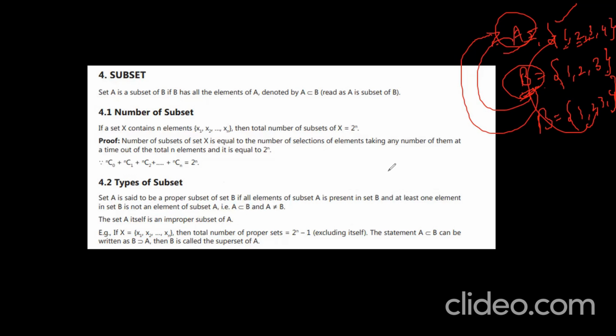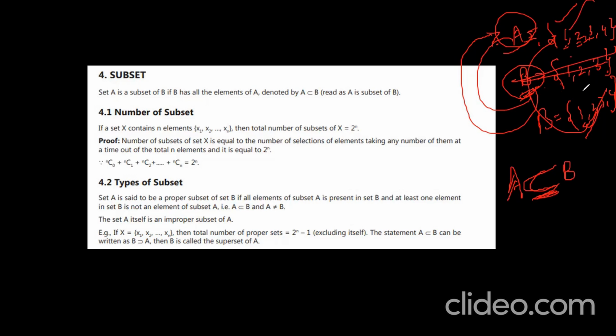Say A is, first let me tell you how to write A is a subset of B. So this is my A, and this is the subset symbol, subset of B. Here A is a subset or equal to B, no? Because of this, I am going to write A is equal to {1, 2, 3}. Not in this case. If you take the first case and the last case, A is a subset or equal to B. Can I say? Okay.